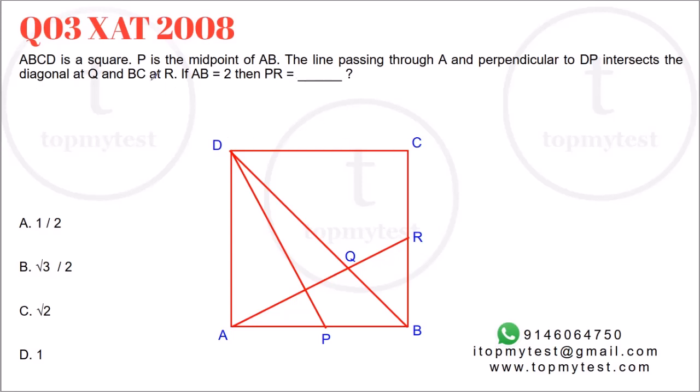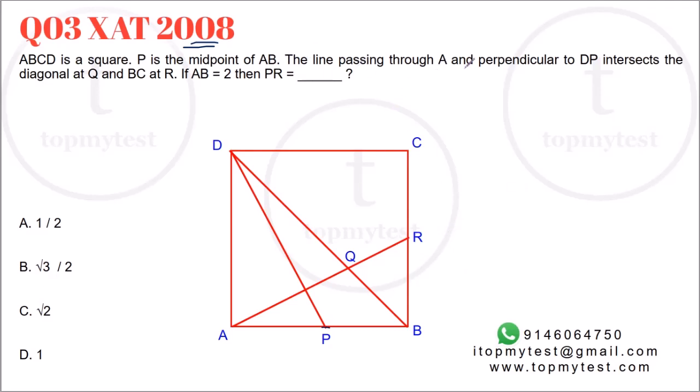The third one is from XAT 2008. The key challenge was to actually draw the diagram. I have drawn the diagram to make it simpler. But if you draw the diagram, your job is done. ABCD is a square. P is the midpoint of AB.